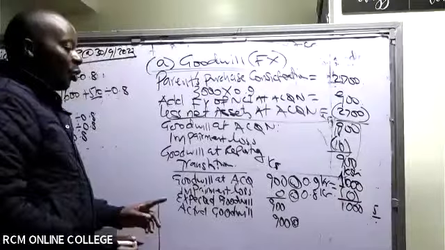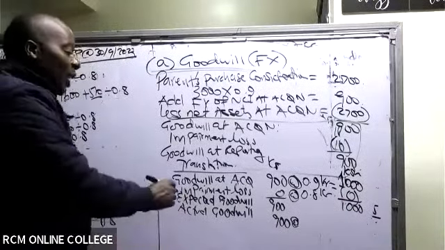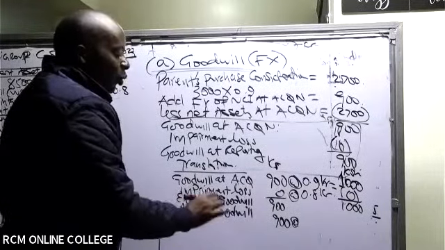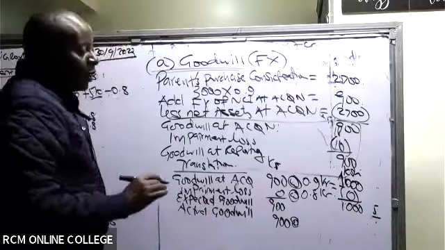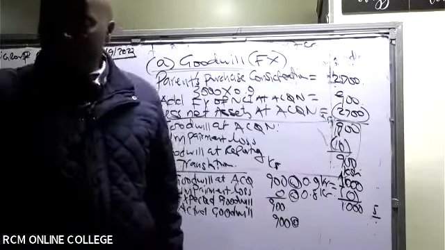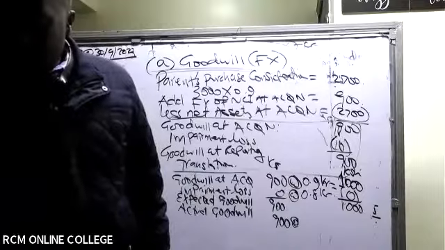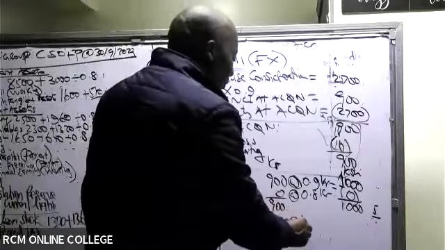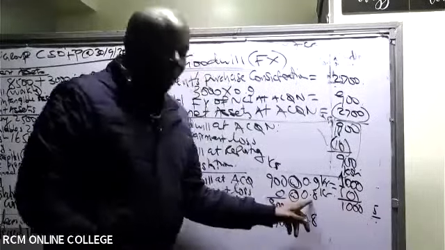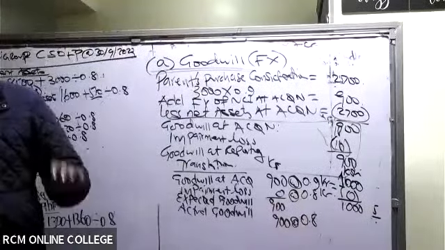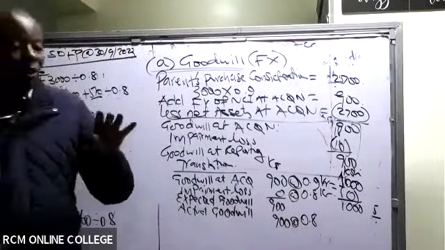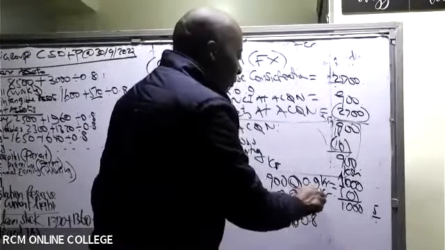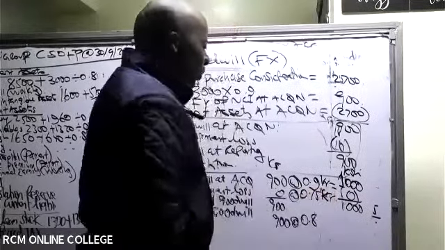How about the actual goodwill at the end? Actually, I should have written here actual closing goodwill, or actual goodwill at reporting. So at reporting, are you able to see the reporting rate? Reporting rate is 0.8. Then I'm wrong and you never corrected me. Average is supposed to be 0.75. Sorry for that. We have to write correct things.